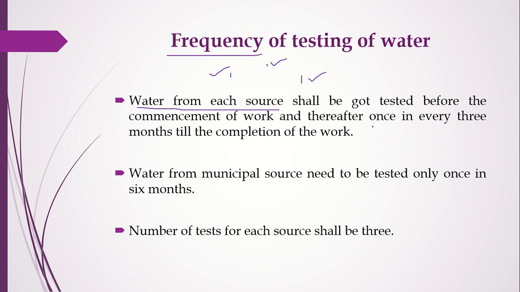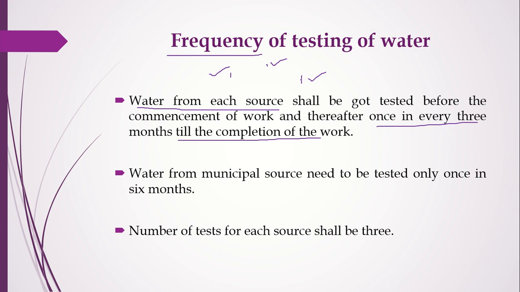And also once every 3 months you have to keep testing it. Suppose on January 1st 2021 you are starting your project, by 15th, 20th or 25th December you will finish the testing of the 3 sources.